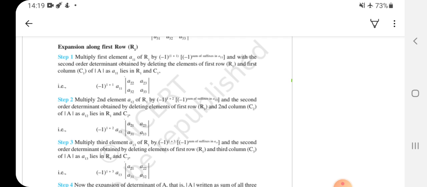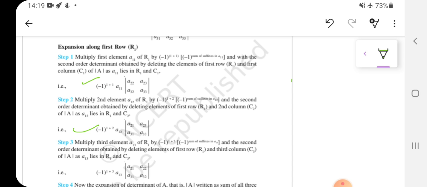So now deleting that, we will get this type. Now we will go to the second element and follow the same procedure. We will multiply the second element A12 of R1 by minus 1 power the sum of the suffixes, that is 1 plus 2, into the determinant of the matrix obtained by deleting the first row and second column, right?